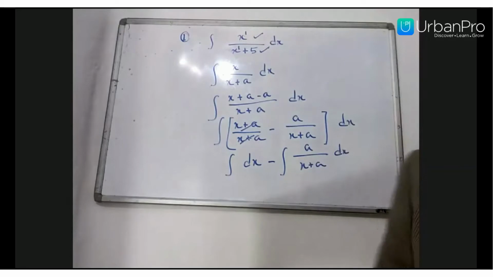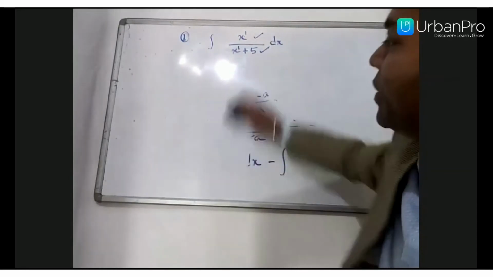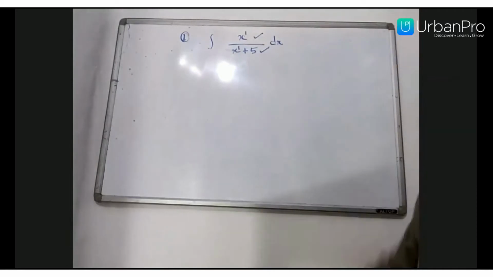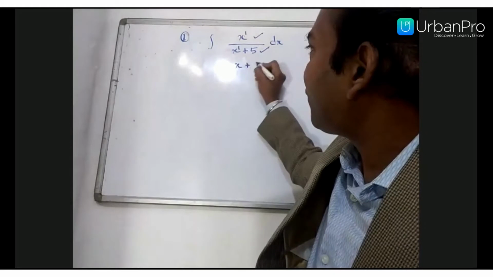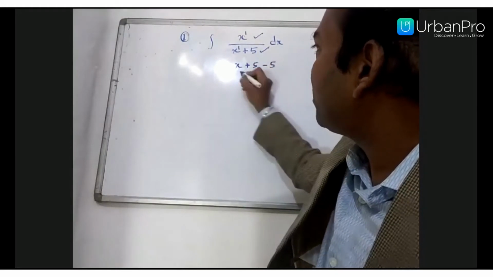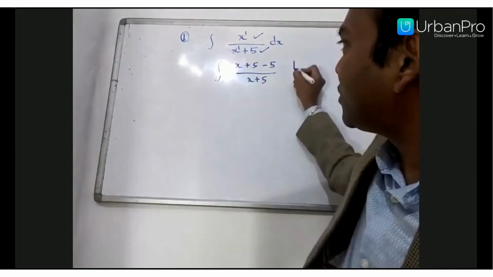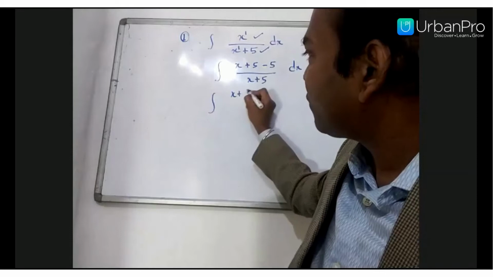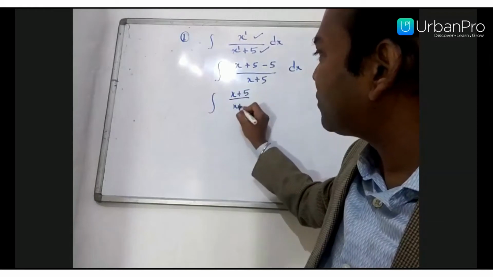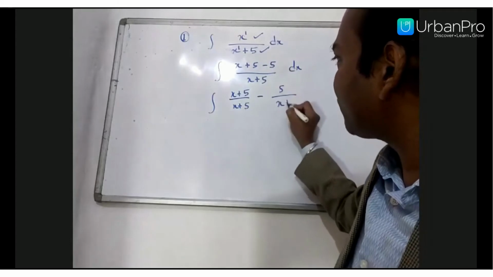So in this problem, add 5 and subtract 5 in your numerator. The problem becomes the integral of x plus 5 minus 5 upon x plus 5 dx. Now split it: x plus 5 upon x plus 5 minus 5 upon x plus 5.